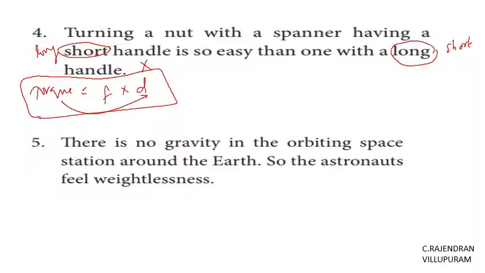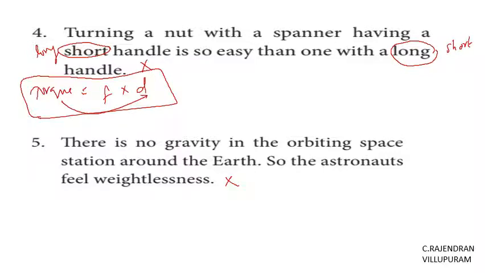There is no gravity in the orbiting space station around the Earth, so the astronaut feels weightlessness. So in the theory, already you know the weightlessness is due to the orbital velocity.